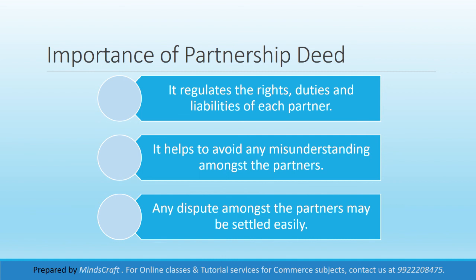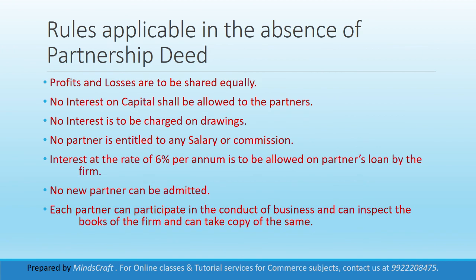So this was all about partnership today. I hope you have understood all the basics about the partnership. Now we need to understand that there are some rules that are applicable in the absence of a partnership deed. If the partnership deed is not there, then what would the rules be? What about the profit sharing ratio? The profit sharing ratio should be equal, no matter what their capital contribution is. The profits or losses are to be shared equally in the absence of such a partnership deed.